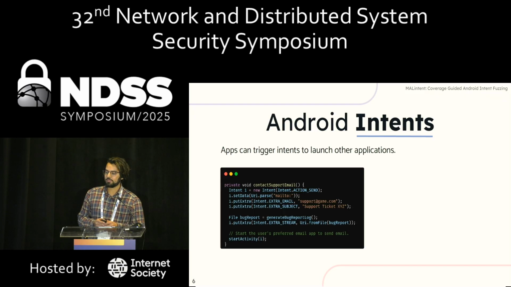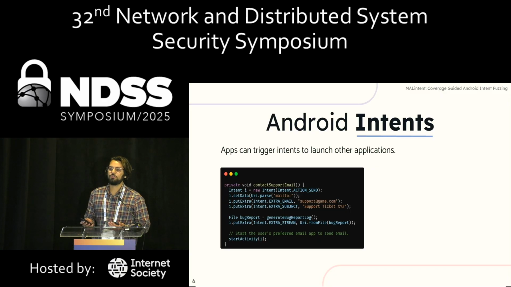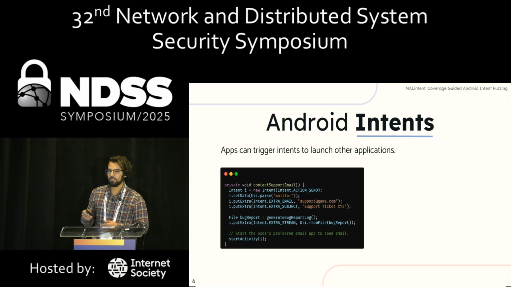These apps can basically use these intents to launch other applications. So for example, not every app needs to implement its own mail sending protocol. You can just launch Gmail or whatever your preferred mail application is just by setting up this intent, saying, okay, it should send an email, it should have this subject title and this attachment. And then once the app launches this, it'll actually launch your preferred mail app to do that.